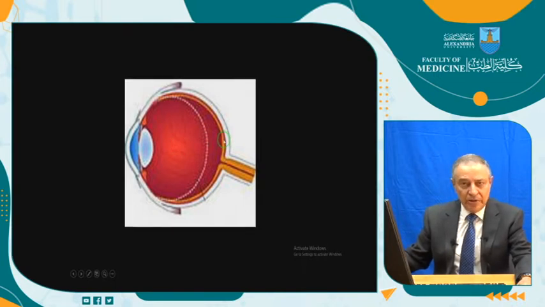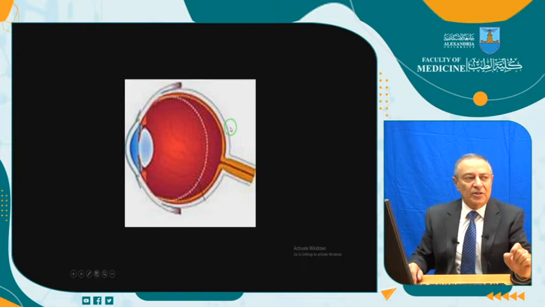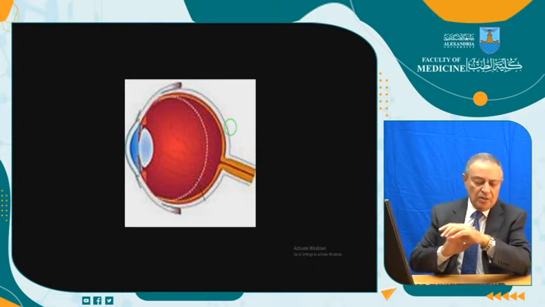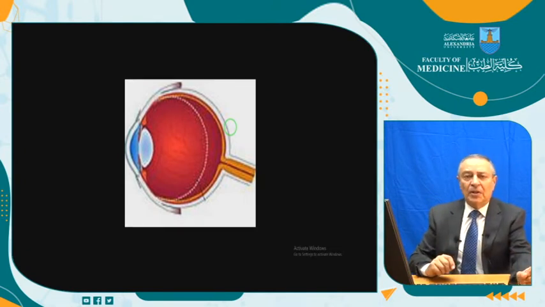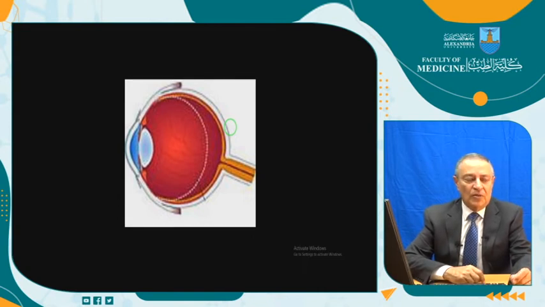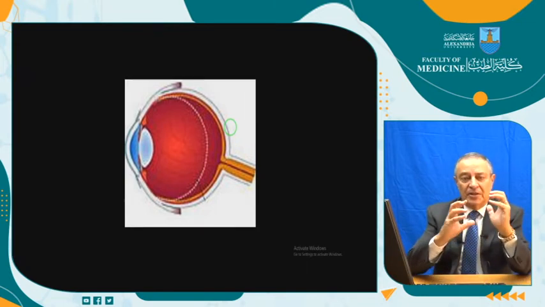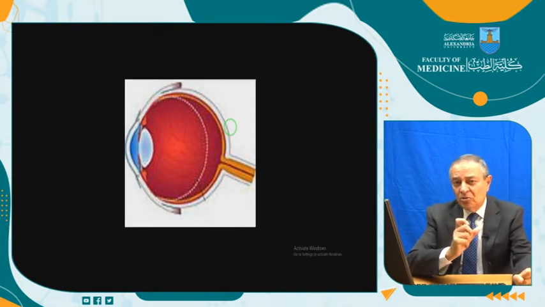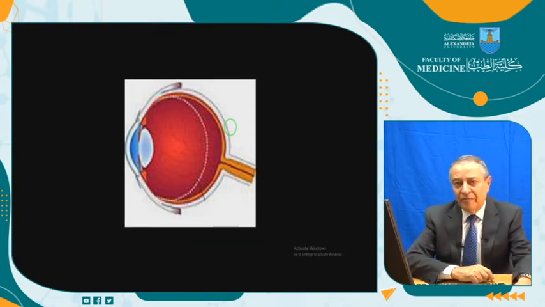You know the story? Every child is usually born with a small eye globe, like small hand, small arm, small foot, and also the eyeball is small. Most of the children, more than 99% of the children, are hypermetropic when they are born. Why? Because they have small globes. This globe will increase in size and it will reach its normal size by the age of 5. And this is the normal size so that the rays will be focused on the retina.